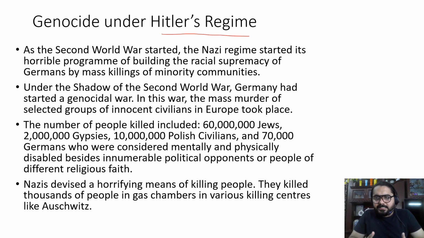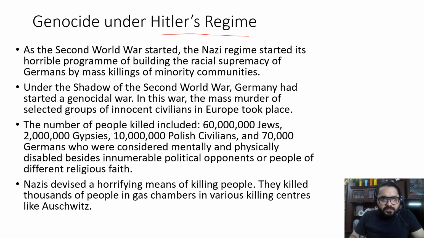In that process, they kill thousands and lakhs of people, which is called genocide. In simple words, genocide is where the people of the majority try to kill the people in the minority.